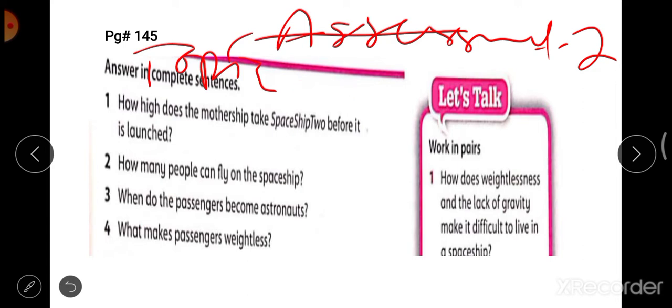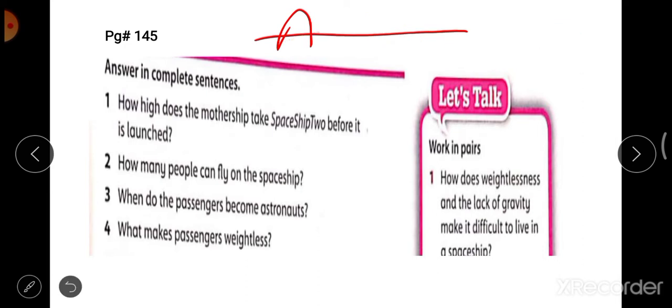I am repeating. Make sure you have done all the things properly: that you have written the date, assessment 2 day, and you have mentioned the topic, learning objective, and then you have written the questions. After completing part A of your comprehension, page number 145, now you have to move on to the next part, that is part B.